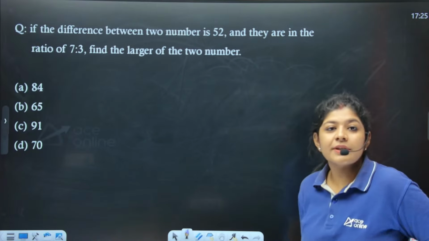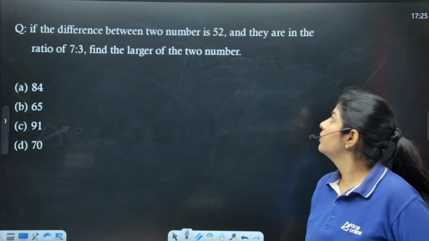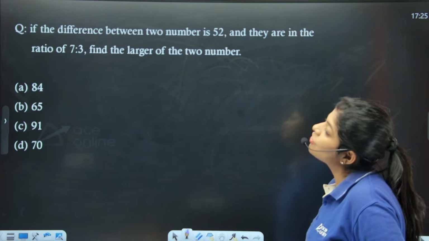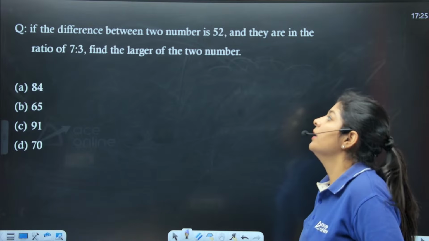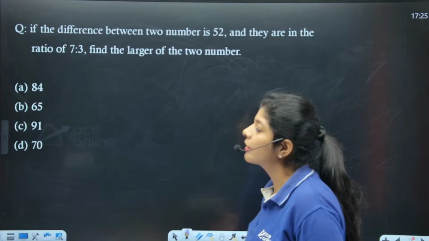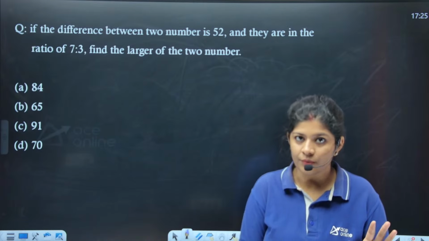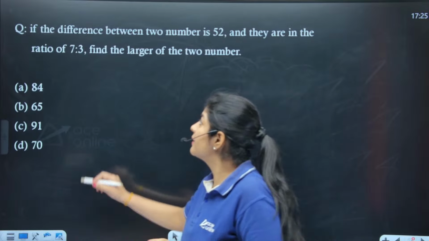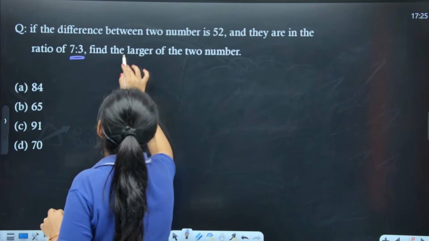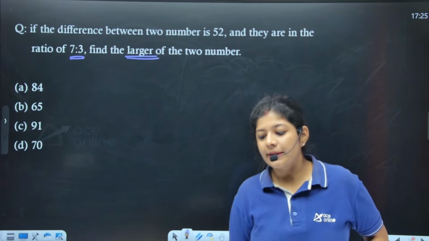So the next question is saying that if the difference between two numbers is 52 and they are in the ratio of 7:3, find the larger of the two numbers. So basically here we are talking about two numbers and the difference between them is equal to 52. These numbers are present in the ratio of this one. So we need to find out the larger number. So let me know what answer you people are getting.